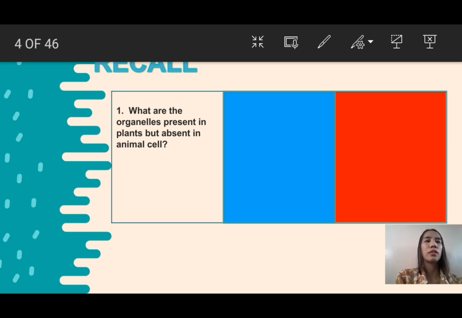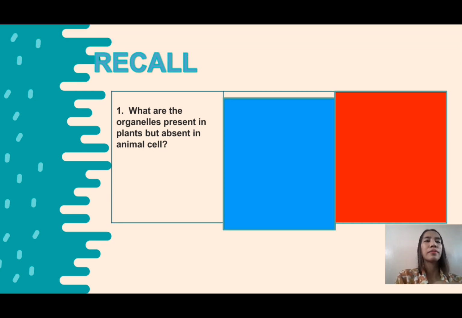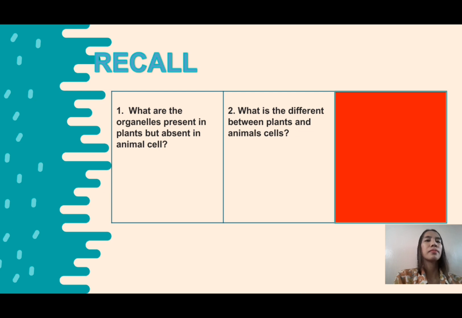Cruz. Blue. Okay. What is your answer? Very good. One of the differences between plant and animal cells in terms of shape: plant cells have a fixed or regular shape, while animal cells have an irregular shape. Very good. Next one.